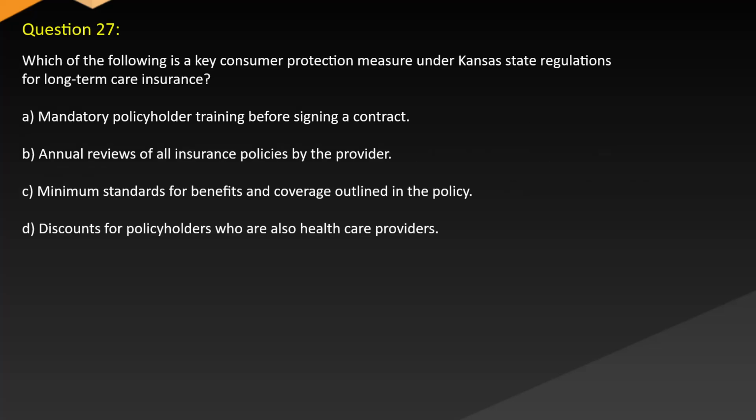Question 27. Which of the following is a key consumer protection measure under Kansas state regulations for long-term care insurance? A. Mandatory policyholder training before signing a contract. B. Annual reviews of all insurance policies by the provider. C. Minimum standards for benefits and coverage outlined in the policy. D. Discounts for policyholders who are also health care providers.